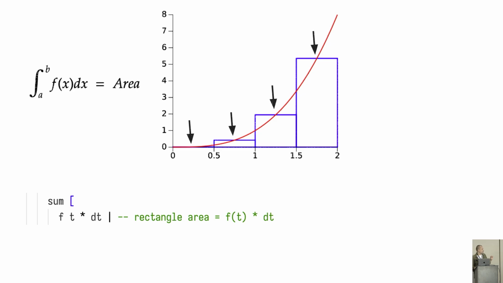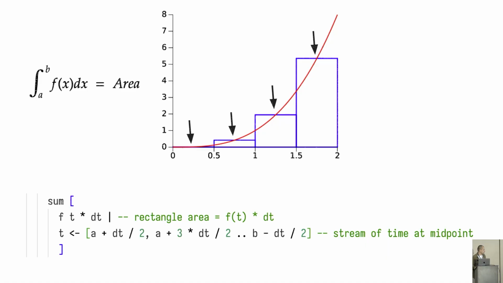That's how we're going to calculate that integral. The final Haskell code looks like this. It's pretty much the rectangle area and then just t at a stream of midpoints using the midpoint rule. I do believe this is a very precise way of communicating the idea of an integral.